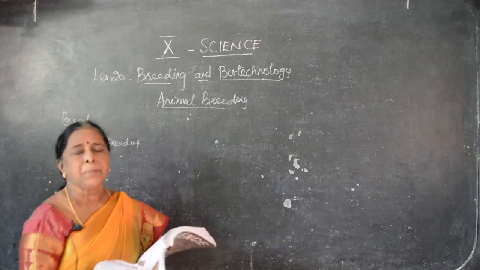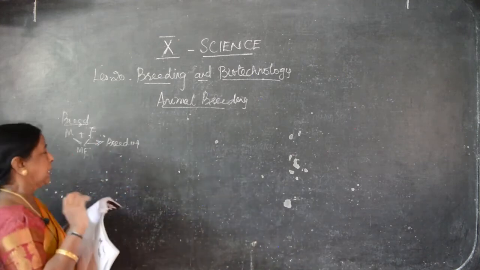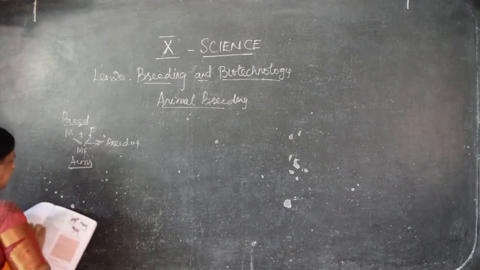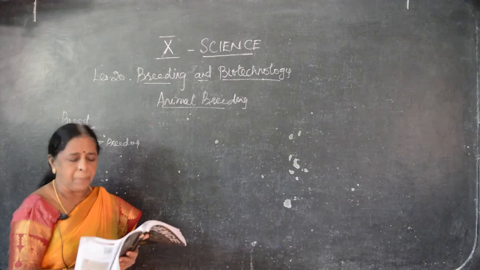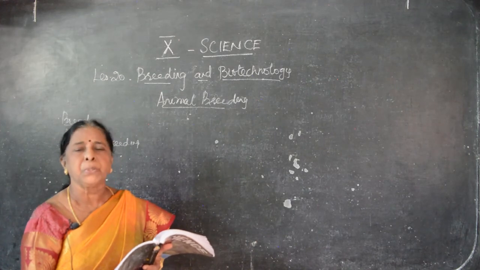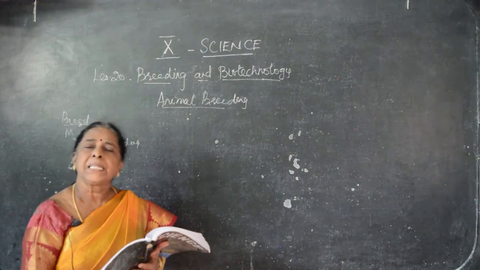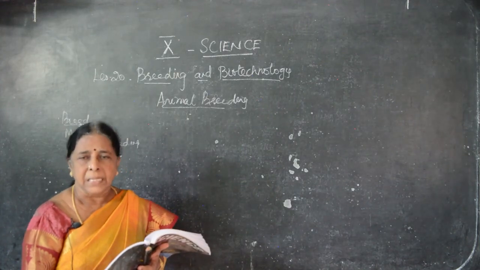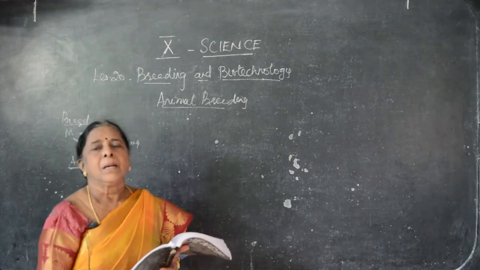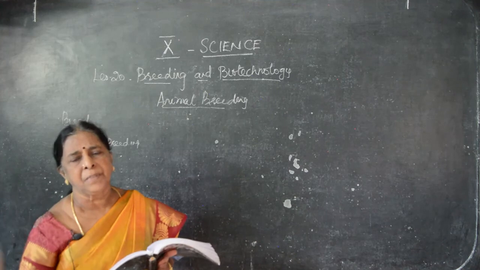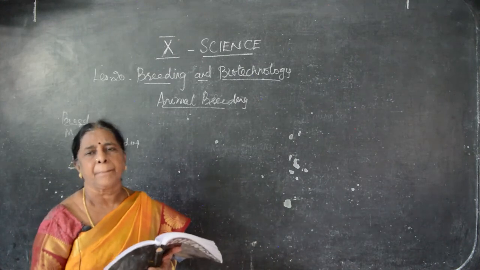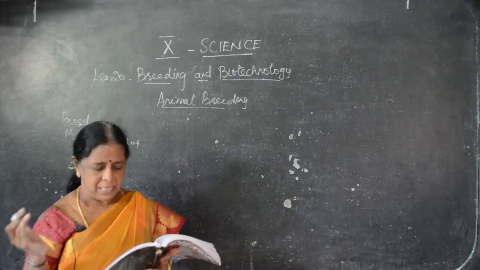Then the objectives of animal breeding. What are the aims? Already we have seen plants, the same as animals. The aims of animal breeding: improving the genotype of domesticated animals to increase their yield and to improve the desirable qualities, to produce milk, egg, meat. What are the things we can get from animals? Milk, egg, meat, and that should be of superior quality. Breeding takes place in two ways: animals of the same kind, or animals of different kinds. Same kind of breeding means the same kind of animal, tiger to tiger, that is inbreeding. Tiger to some other animal, that is outbreeding.